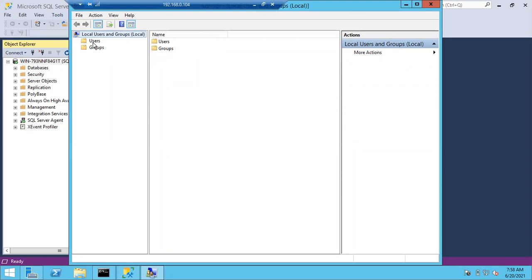That is different. This is different. Local admin means at the Windows level, that is a local admin. Sysadmin means at the SQL Server level, that is sysadmin. Local admin is completely different. Sysadmin is completely different.